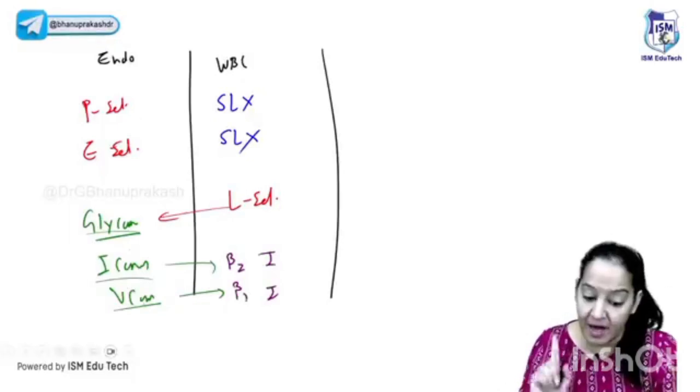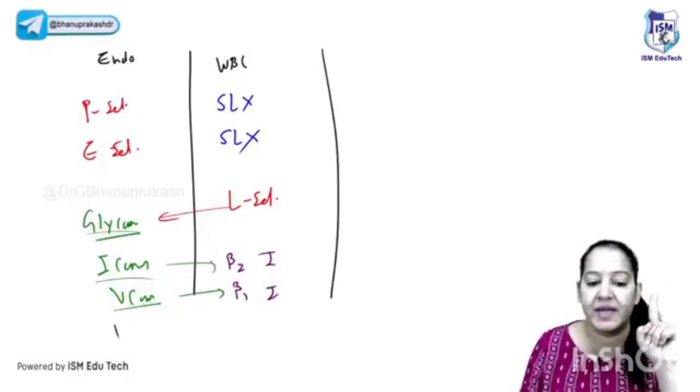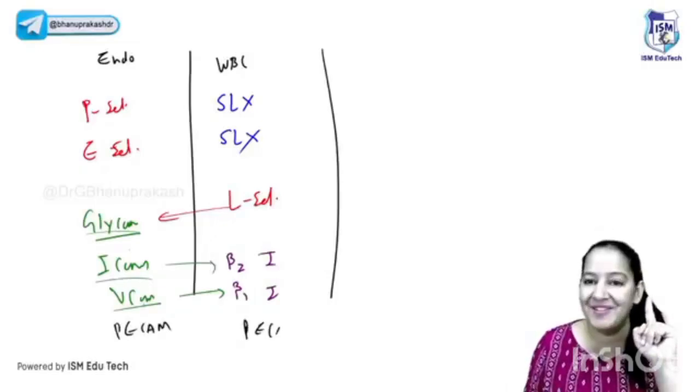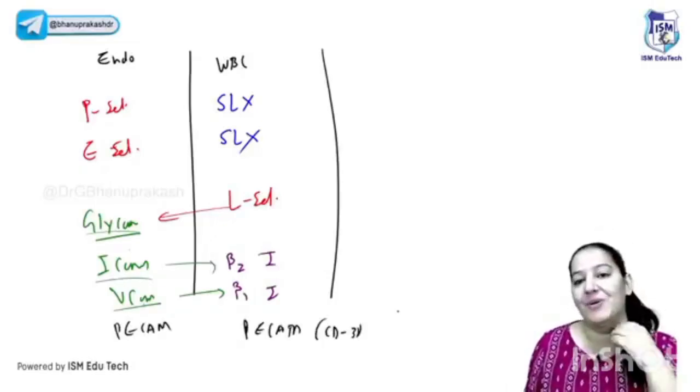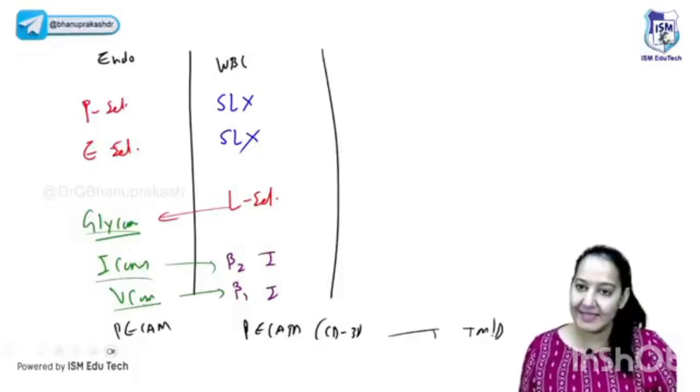And the last, ultra important, super duper important pair you cannot afford to miss is PECAM with PECAM. PECAM here also, PECAM here also. PECAM is also known as CD31, learn the other name also. And this one is responsible for transmigration or diapedesis. Say yes.